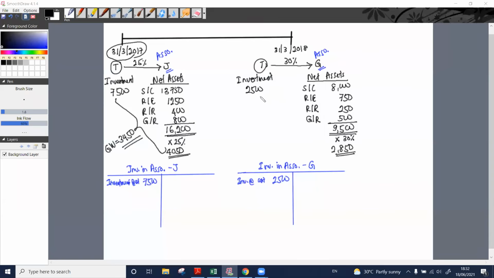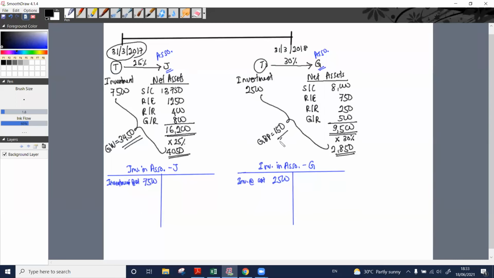2850. Now again we have a difference here. What is the difference? 150. There is a difference of 150. This time our investment value is lower than this amount. So this is not a goodwill. Therefore this is what? This is gain on bargain purchase. In short form, I have written as GBP, gain on bargain purchase, 150.